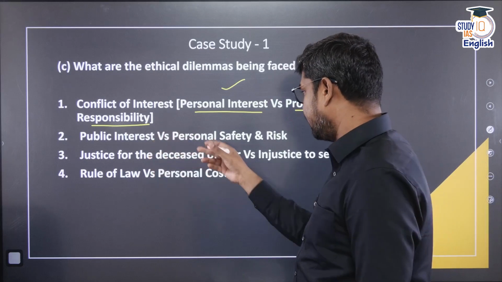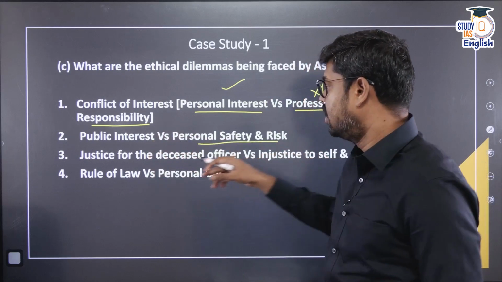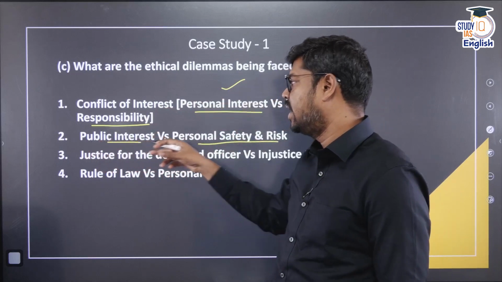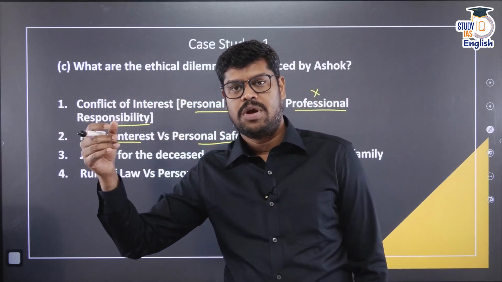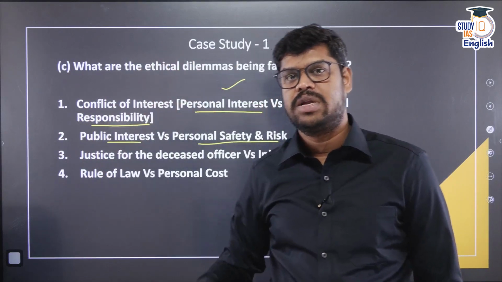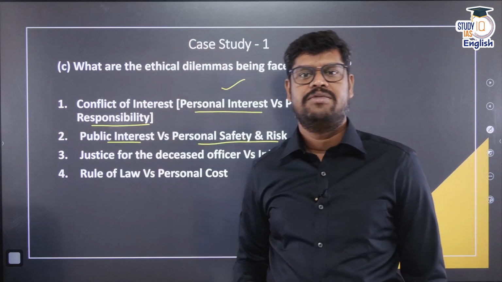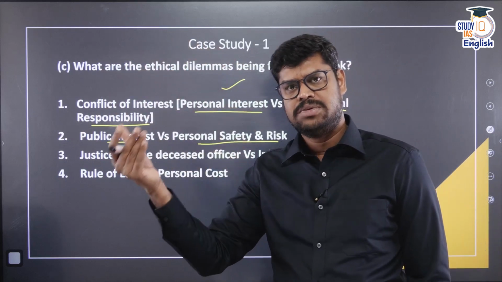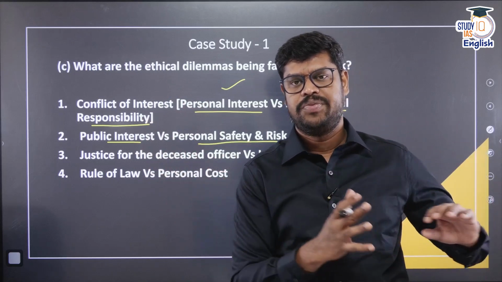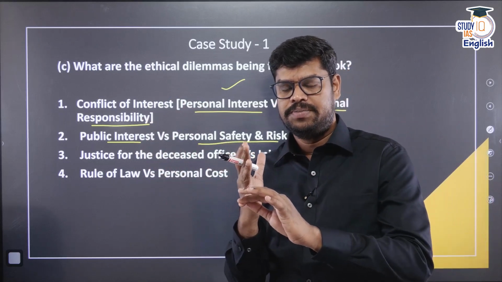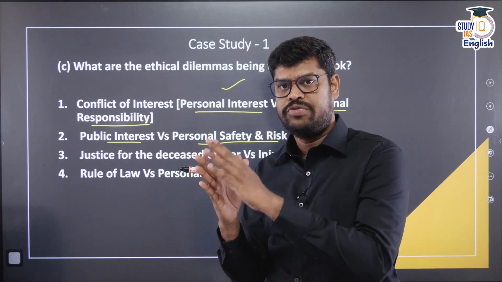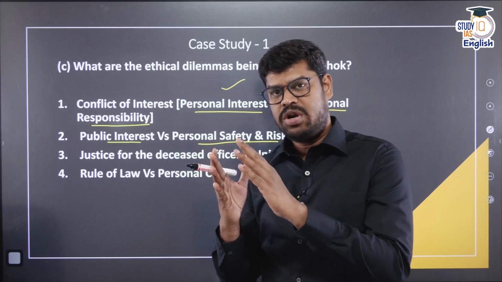Second thing is public interest versus personal safety and risk. Now please understand, if he is performing his professional responsibility, he can take care of the public interest. So probably if he is giving this report, or probably he is publishing this electronic report, or probably he is placing it in front of the CM cell or filing an FIR, so it becomes public and he is doing his duty also, but he has a lot of things at risk. His son is undergoing treatment, his job is at stake, his son is not well, he has taken a loan, so financially he is not well. So there is a lot of personal risk.